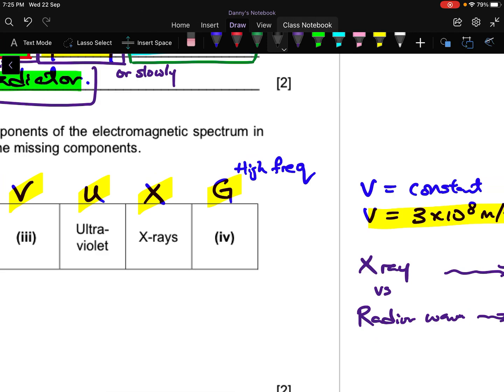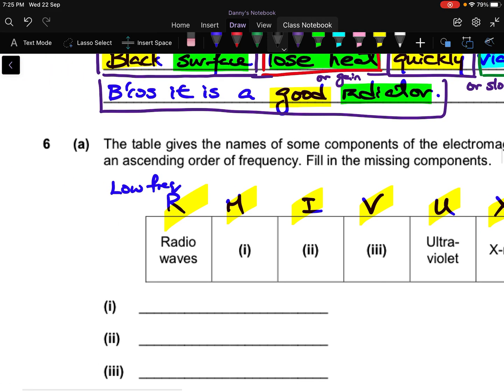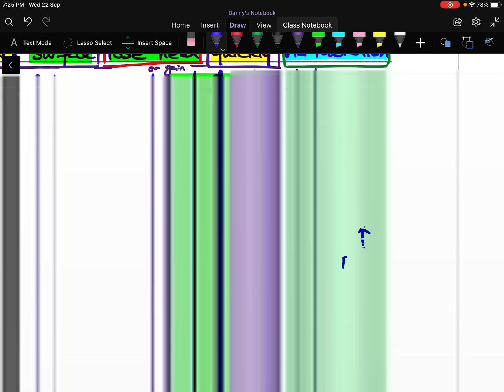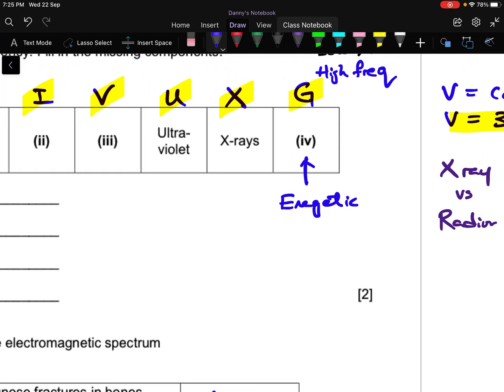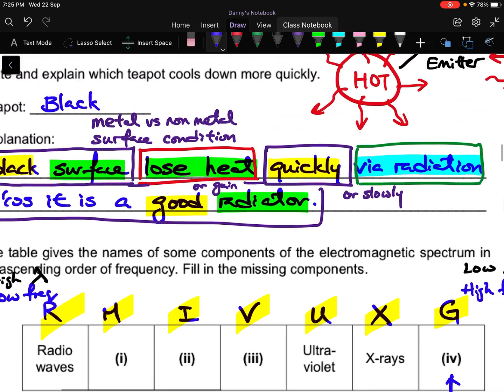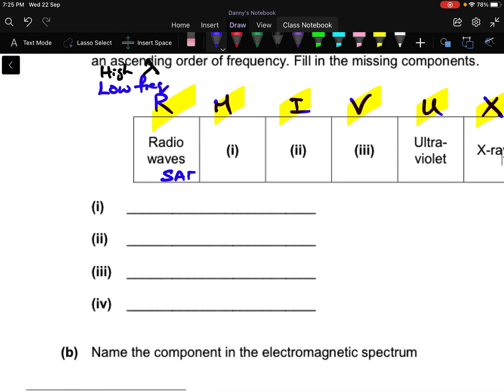So actually what this means is that when gamma has a high frequency, it also has a very low wavelength. By extension of that logic, radio wave will have the longest wavelength. Some other properties you need to know: gamma wave is the most energetic wave. That's why it is used to treat cancer cells, because it is so energetic, it will kill off the cancer cells. And of course these other waves are considered safer because they have a low frequency, so they are rather safe for humans.